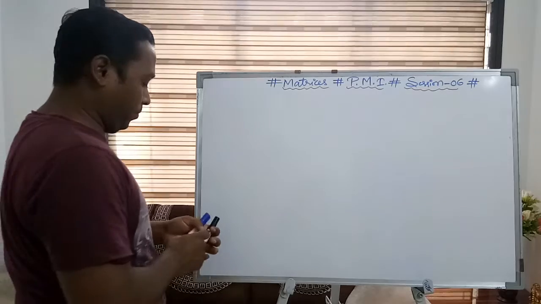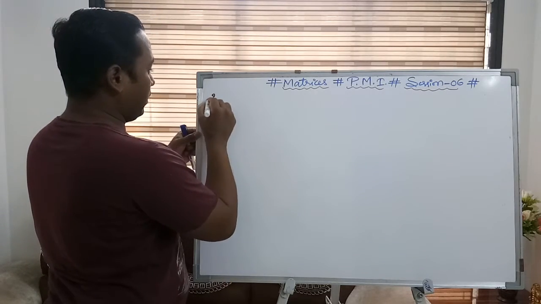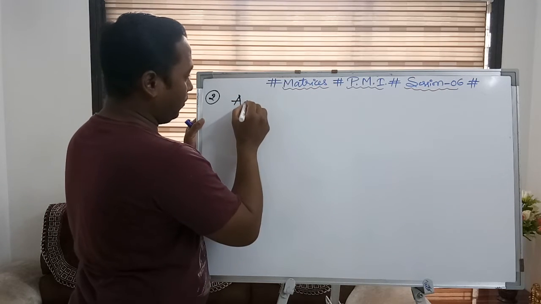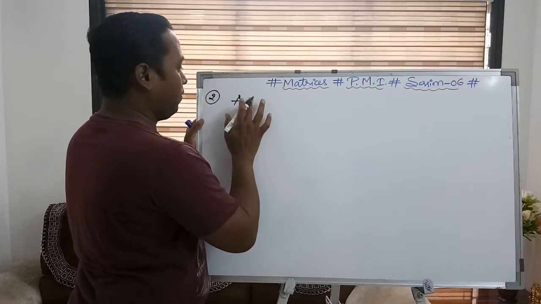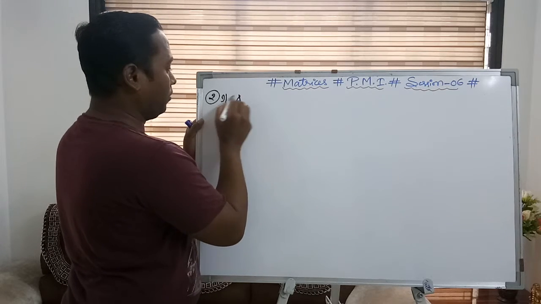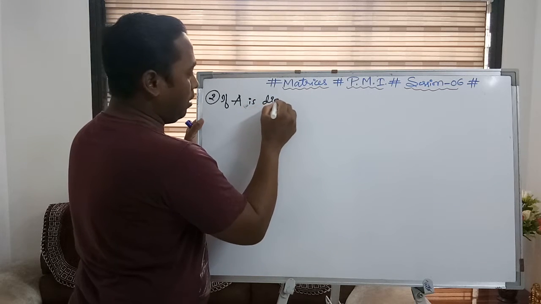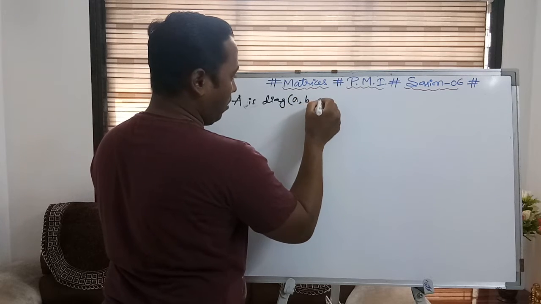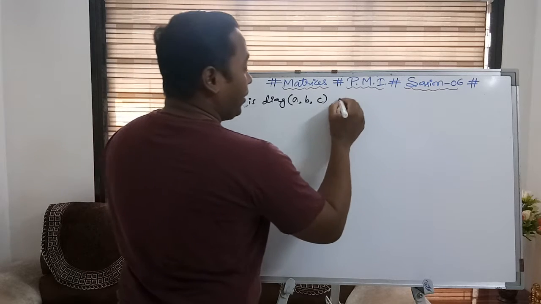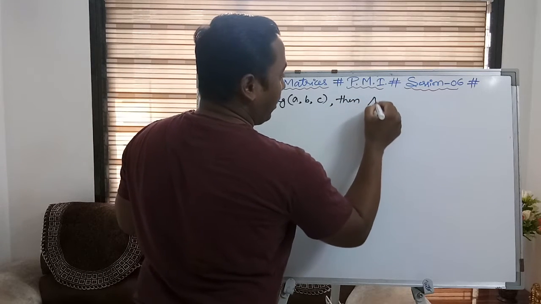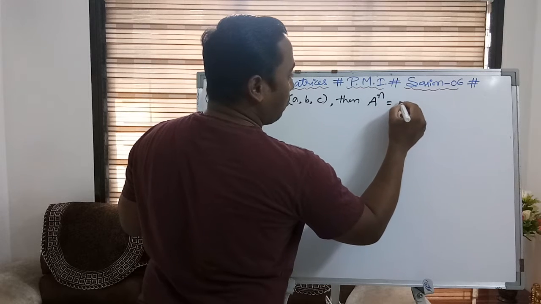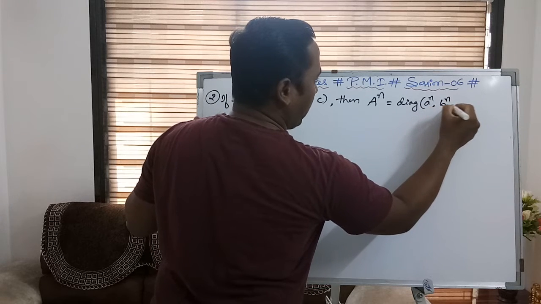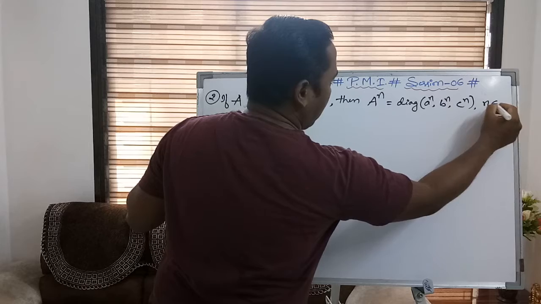Now the next question, second question in the sequence: if A is a diagonal matrix of the elements, let us say, a, b, c, then A^n is equal to the diagonal matrix of a^n, b^n, c^n, where n belongs to N.